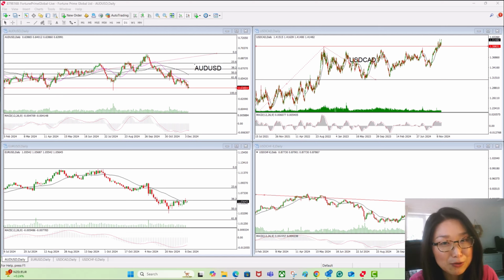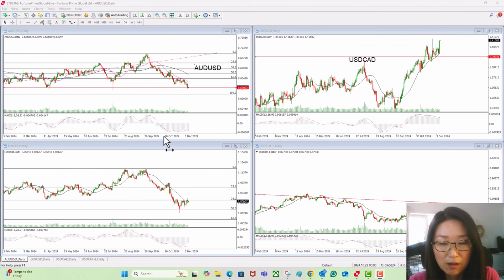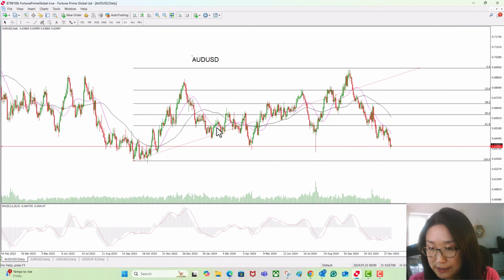Lately, there's a notable trend that the US dollar has strengthened against the commodity currencies. At the same time, the euro stabilized against the dollar. Now let's have a look at their technical charts. The first one is the Australian dollar against the US dollar.